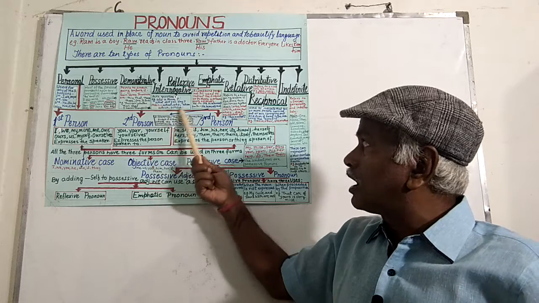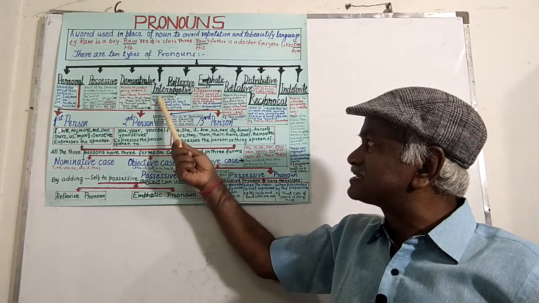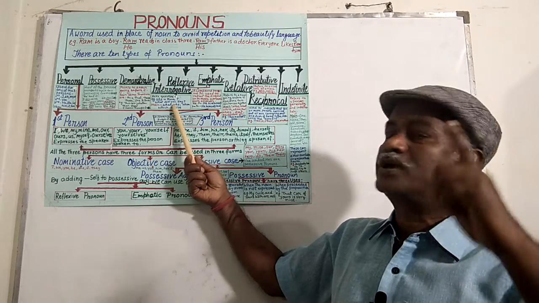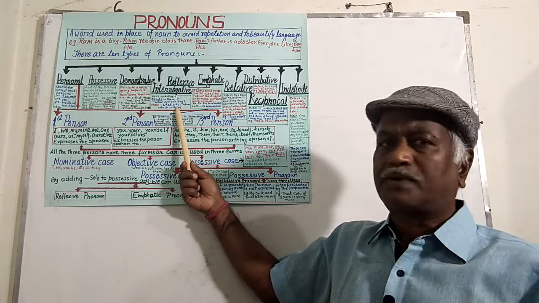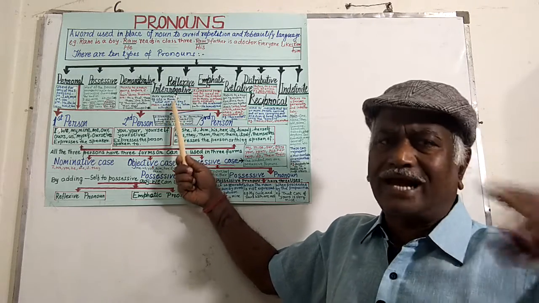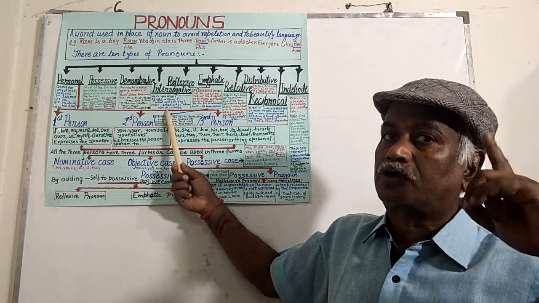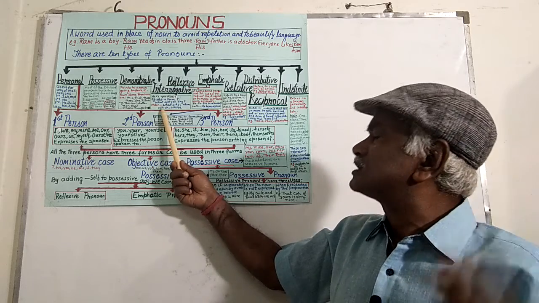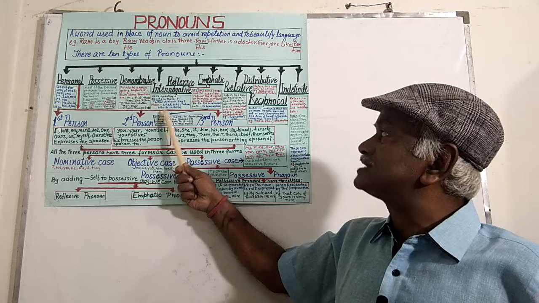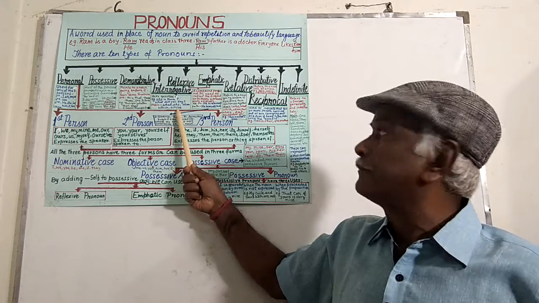So the pronouns which replace a noun and ask a question are included in this category. Sometimes we commit mistakes and say that interrogative pronouns are where, when. These are not interrogative pronouns. Remember, interrogative pronouns are what, who, whom, which, and whose only.